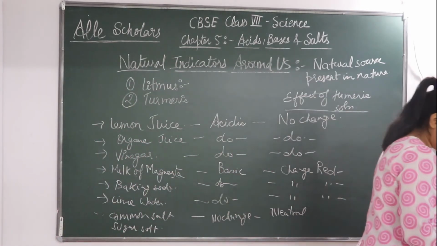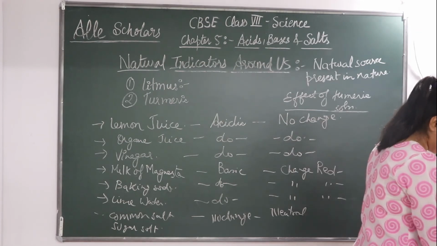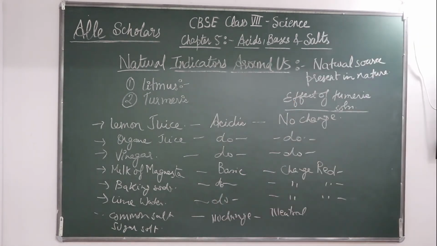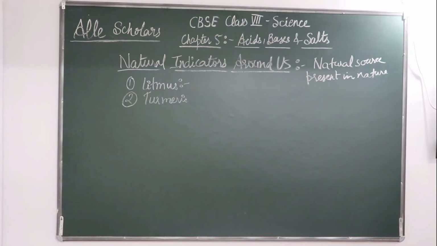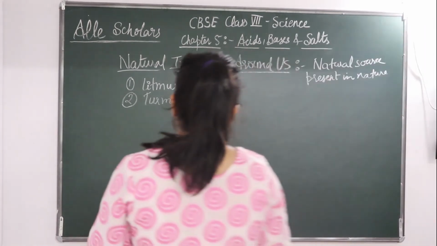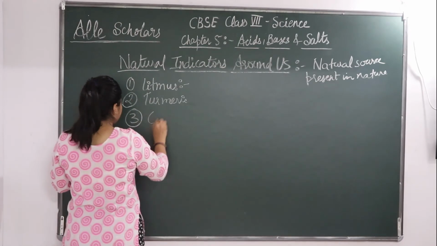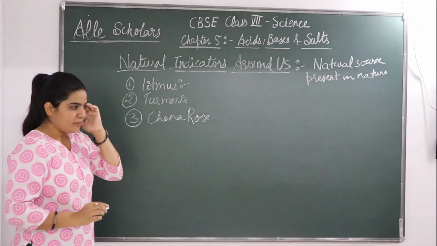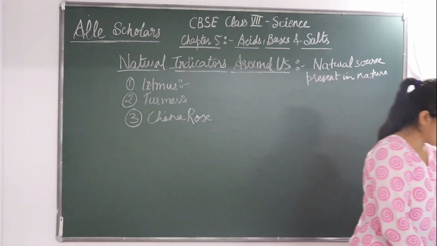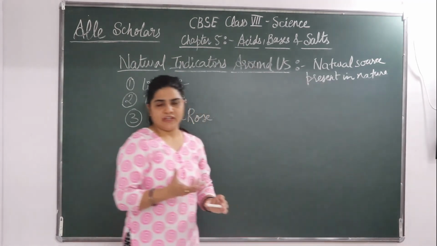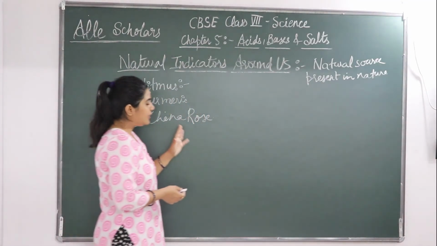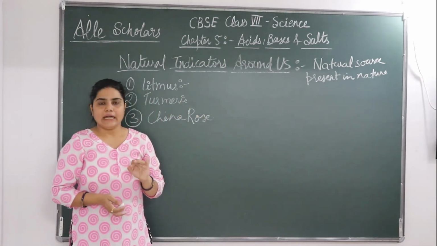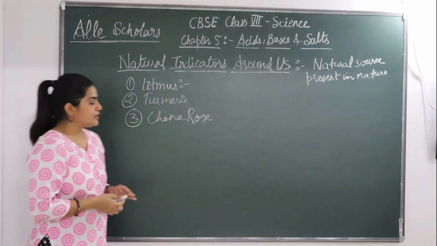Okay, next we are going to see another natural indicator, that is China rose. Okay, so the third type of indicator is the China rose. China rose is a normal plant of a woodhull. Okay, so very common, available everywhere. So what we do in this, we take China rose petals, keep it in warm water, and a colored solution, okay, is obtained in that.